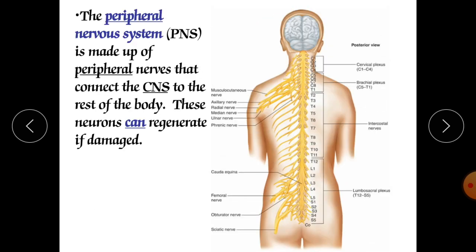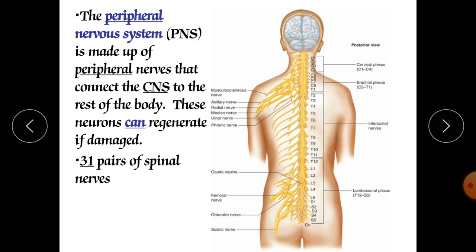Another system is the peripheral nervous system. It is made up of peripheral nerves that connect the CNS to the rest of the body. These neurons can regenerate if damaged, their axons can regenerate. So from the spinal cord, all over the body parts, the neurons have reached, along with this peripheral nervous system. All over the organs, the arms, your skin, everywhere you will find this peripheral nervous system.